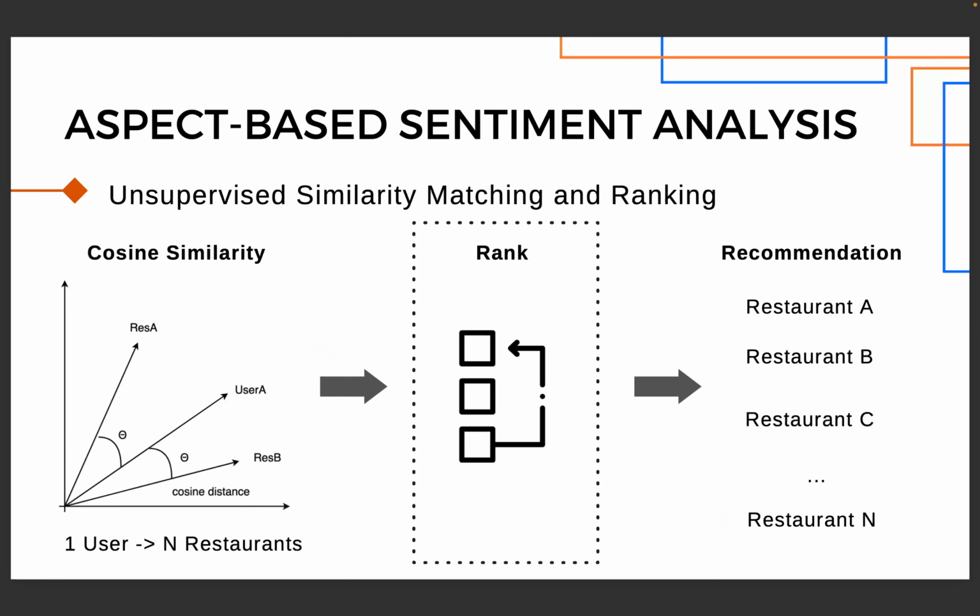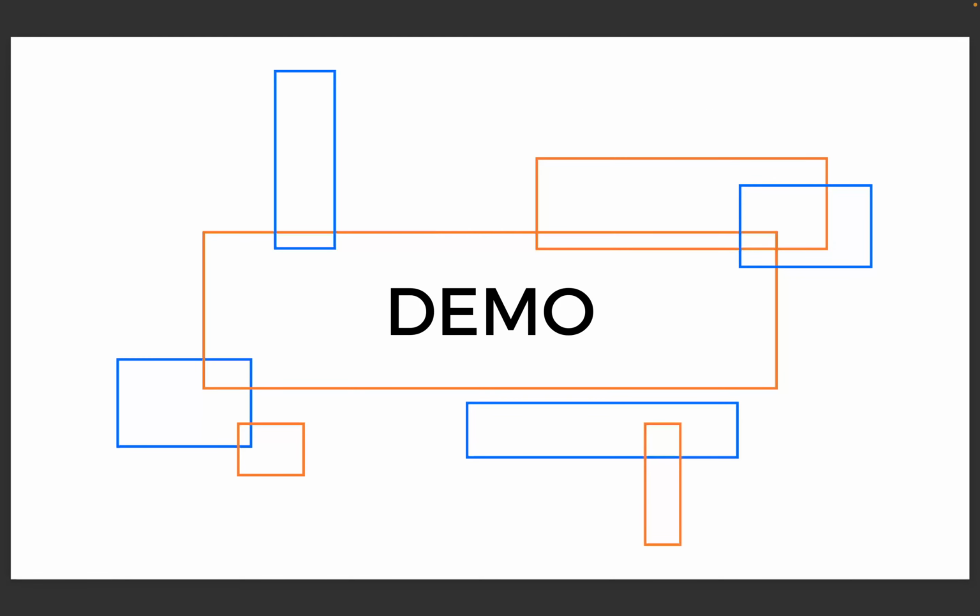In the last stage, which is the unsupervised similarity matching and ranking, we perform cosine similarity calculation between a single user vector and a list of related restaurant vectors. The output of the calculation is a list of similarity scores, and we will rank the scores by sorting from highest to lowest, thus providing relevant recommendations to the user. Now, we will move on to the demo section.